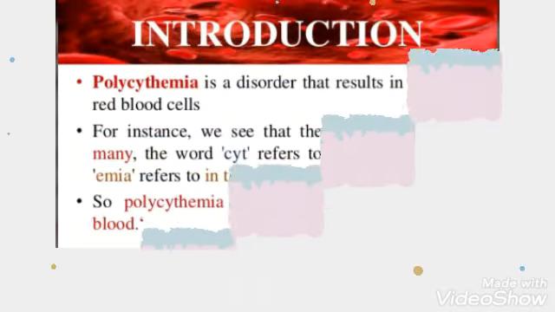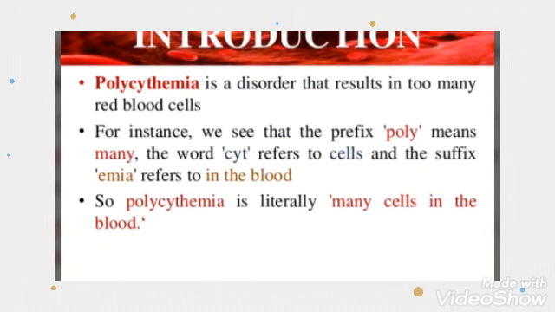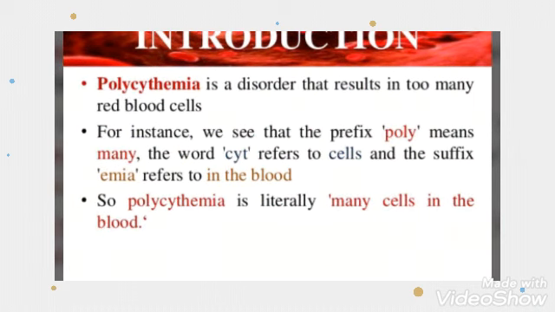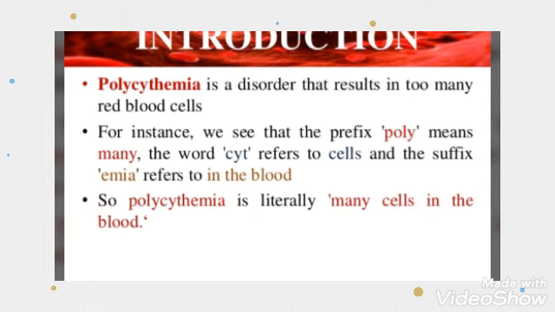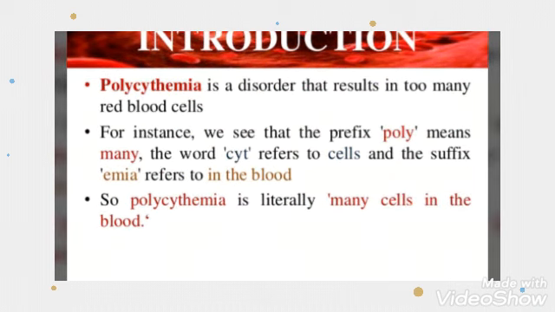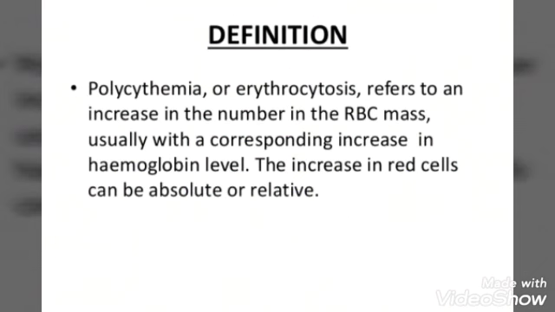We'll see the introduction. Polycythemia is a disorder that results in too many red blood cells. For instance, the prefix poly means many, the word cyte refers to cells, and the suffix emia refers to in the blood. So, polycythemia is literally many cells in the blood. I have already told you that polycythemia is a blood disorder. In this, the red blood cells are so many in the blood, that is, there is too much RBC formation in the blood that is causing polycythemia.